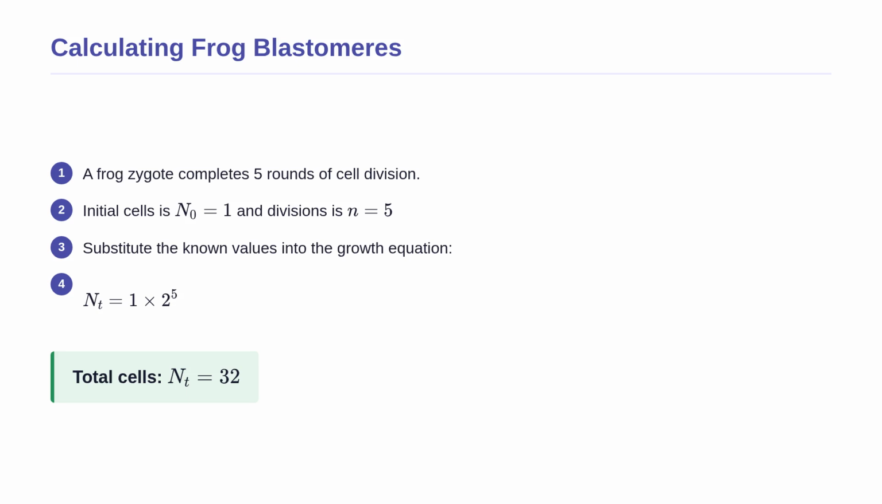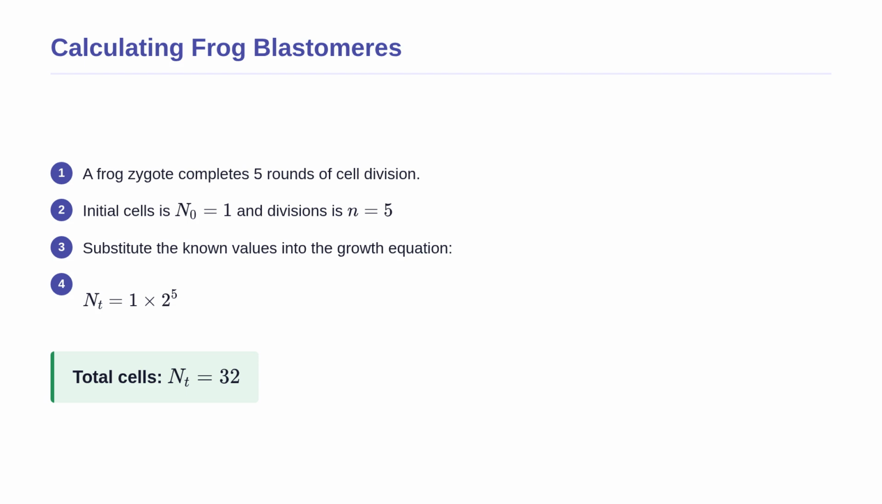Now that we have our formula, let us see this with a concrete example. Suppose a frog zygote has just been fertilized and begins its rapid cleavage phase. We want to determine exactly how many cells will be present after it has completed 5 rounds of cell division.